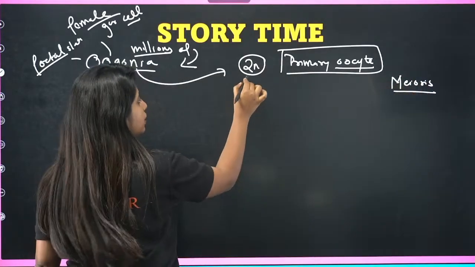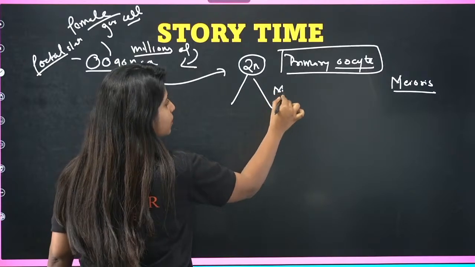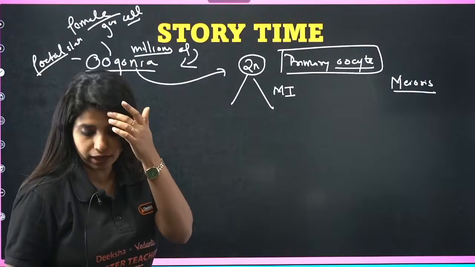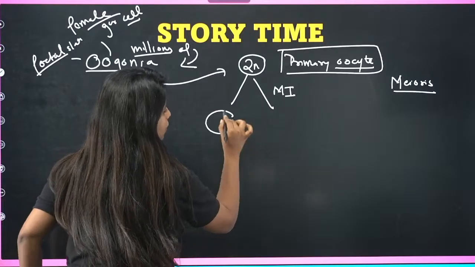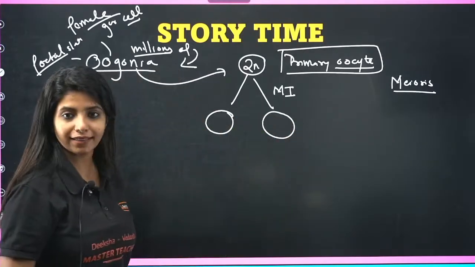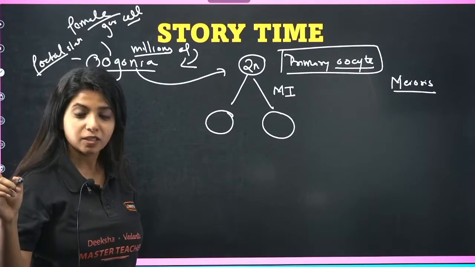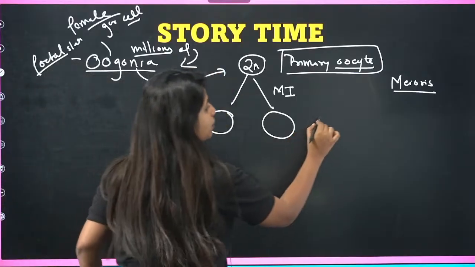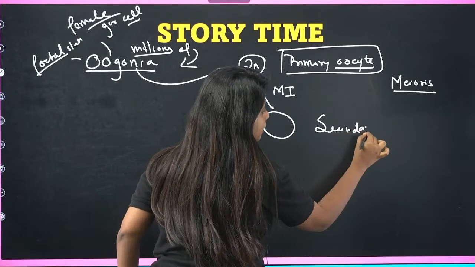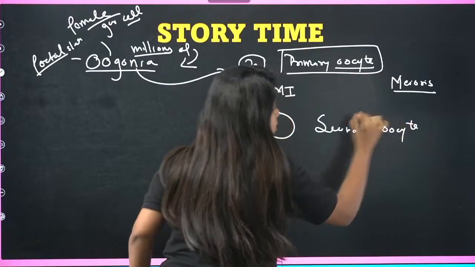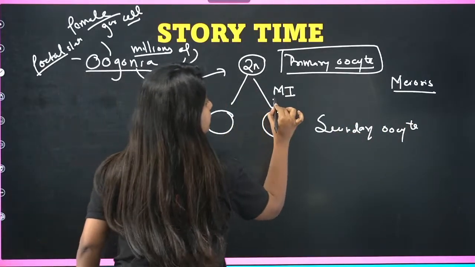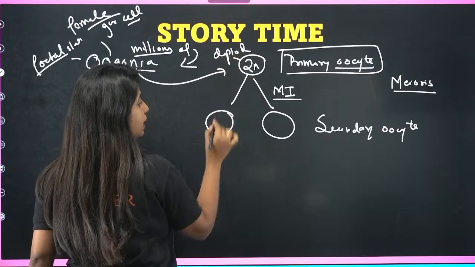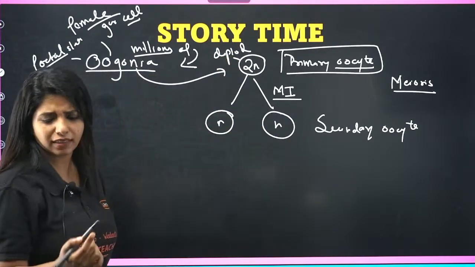So the same thing happens over here. It is going to undergo meiosis, and meiosis happens in 2 stages. You will get 2 cells at the end of meiosis. Just like in spermatogenesis, where the primary spermatocyte divided into secondary spermatocyte, here also you get a secondary oocyte. But there is a twist. After the end of meiosis, it was diploid here, 2n number of chromosomes. It becomes haploid over here. That is one thing that we already know.